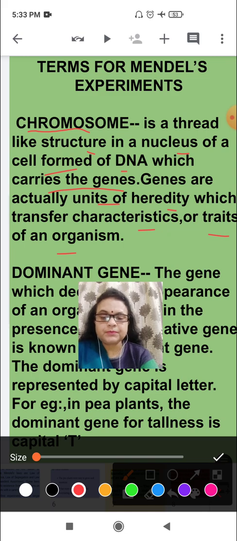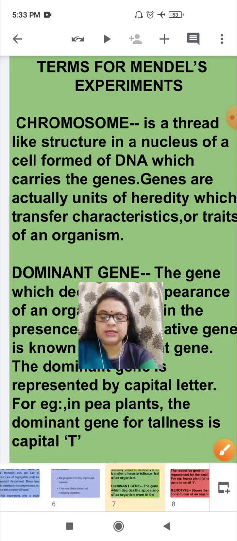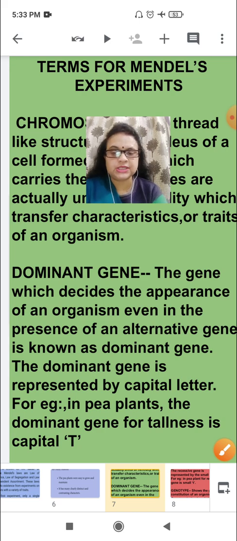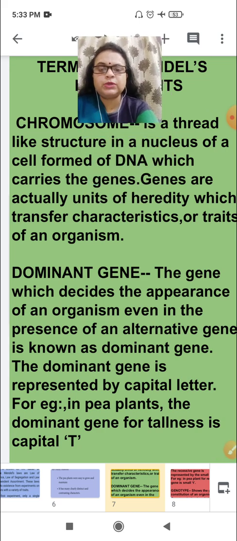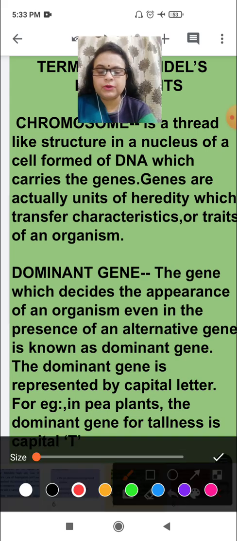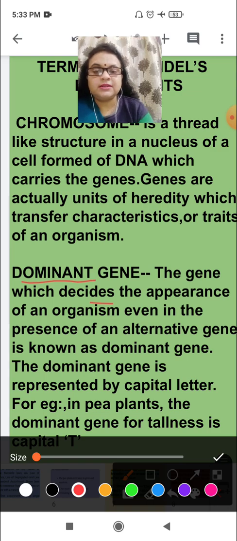And the next term which we will study is dominant genes. Genes are of two types. Number one is dominant genes and the second one is recessive genes. Dominant genes are the genes which decide the appearance of an organism even in the presence of an alternative gene. Dominant genes mean the appearance seen in the organism is decided by the dominant gene.